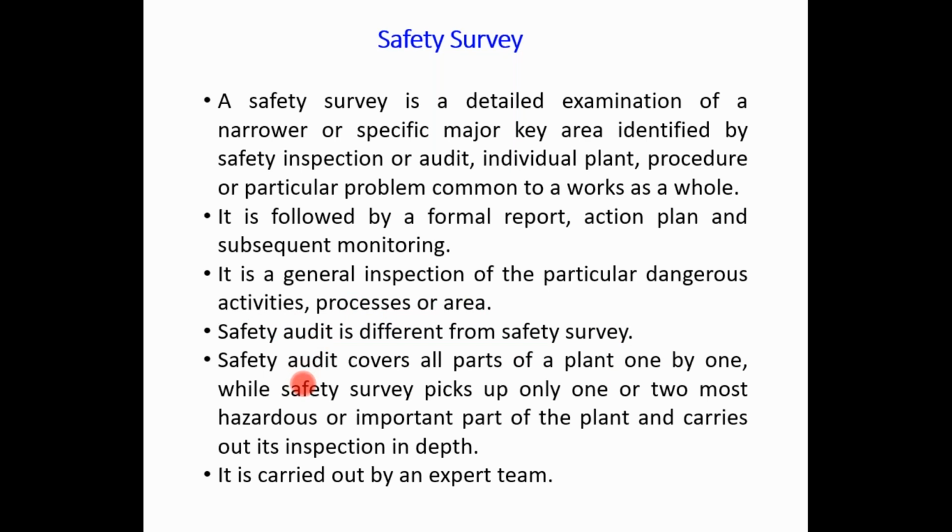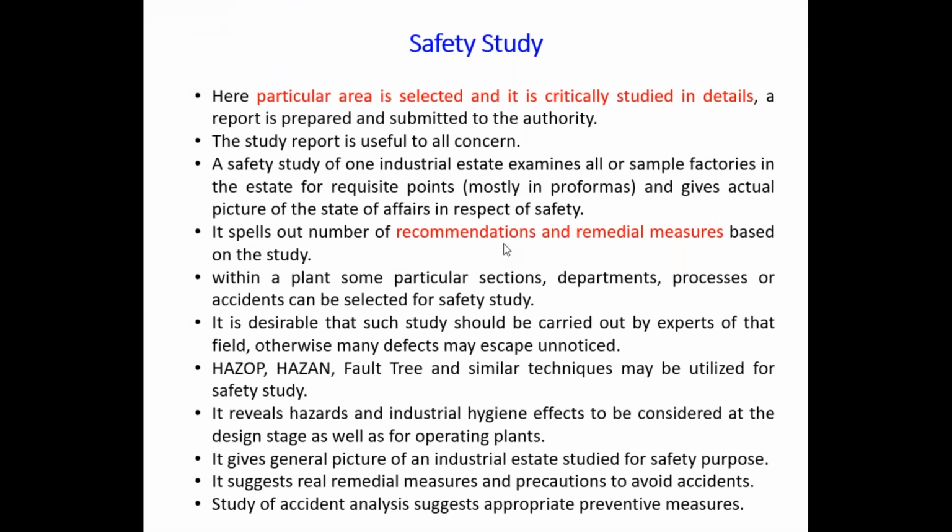Suppose you select a particular area, that is a chlorine storage tank area. So if you go into detail about these chlorine storage tanks, which type of material should be used for storing, which type of protective measures should be taken by these persons, what is the effect of direct sunlight on the chlorine tanks, what is the effect of humidity, what is the effect of rain or the moisture content in the air, what is the effect of dryness in that area, or some other effects.